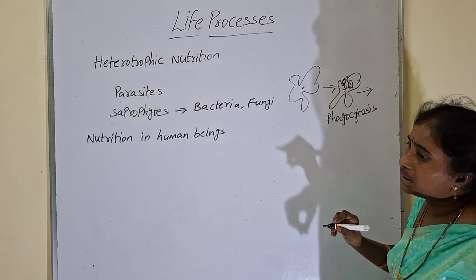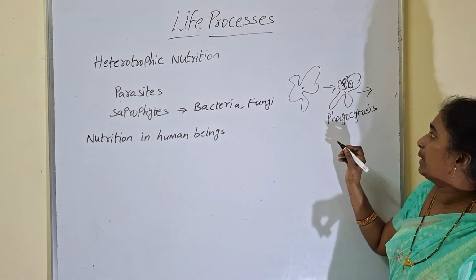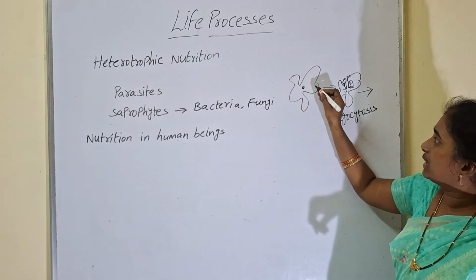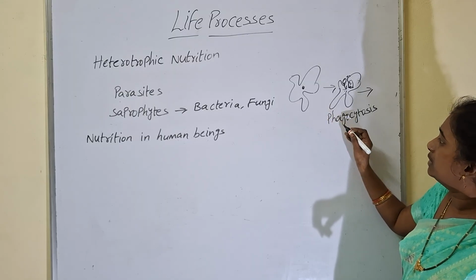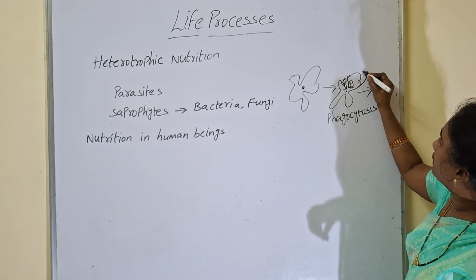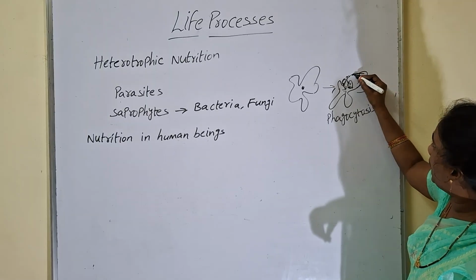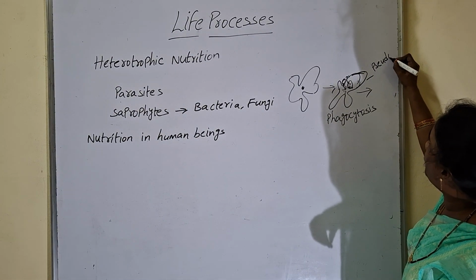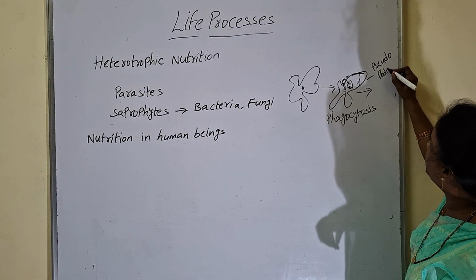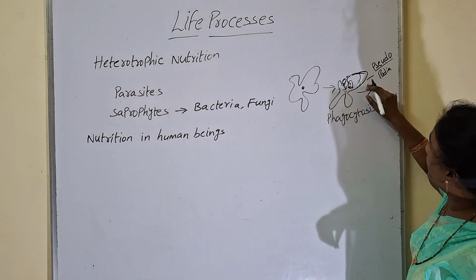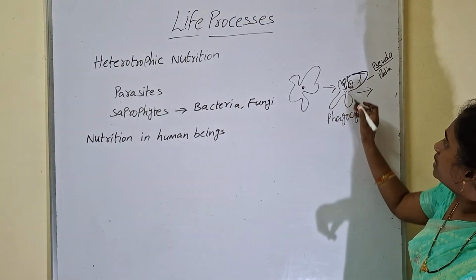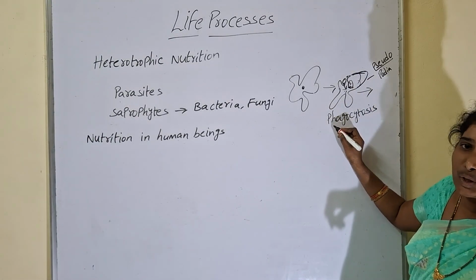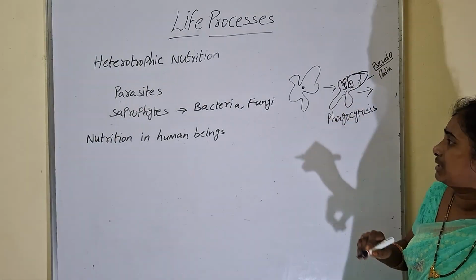So this we can see only in unicellular organisms like amoeba. Why? Because there is no differentiation in the cells. Okay. So with the help of a single cell, they have to take food, and the projections protruding from the cytoplasm will be produced. It forms a projection, and the projection is called pseudopodia. Pseudo means false, podia means feet. Pseudopodia will be produced and it can move from one place to another. So the food vacuole enters the cytoplasm through the body surface. This mode of nutrition is called phagocytosis, we can say.